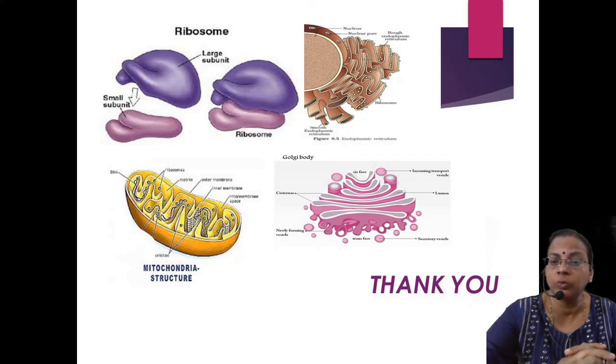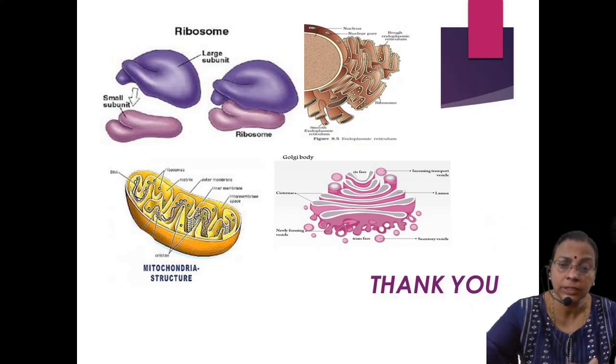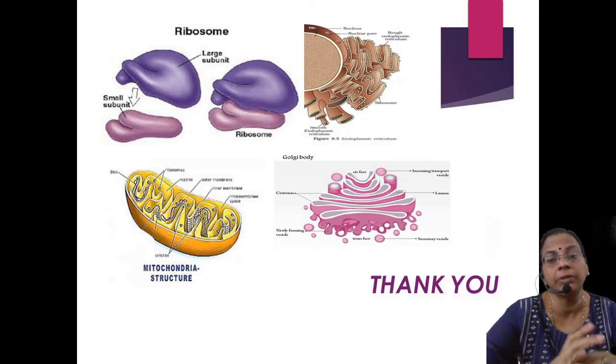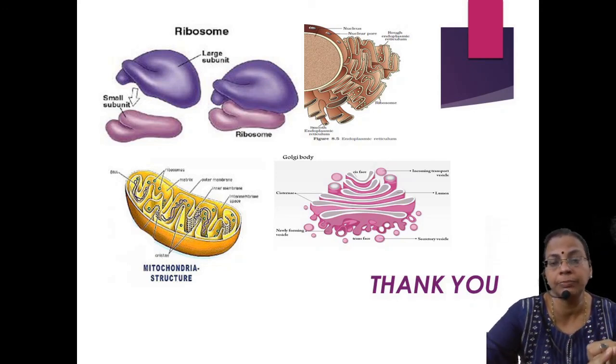To summarize once again, a typical cell is a structural and functional unit performing different functions. Cells can be very small, which cannot be seen with the naked eye; these are microscopic cells. But there are certain cells which can be seen with the naked eye, like the egg of a hen. The main three components are the cell membrane, the cytoplasm, and the nucleus, and cell organelles are scattered throughout.